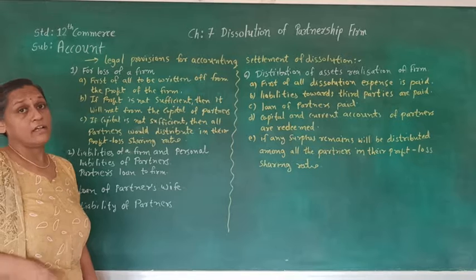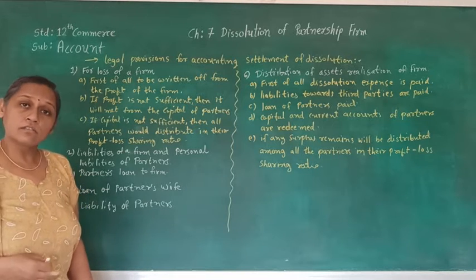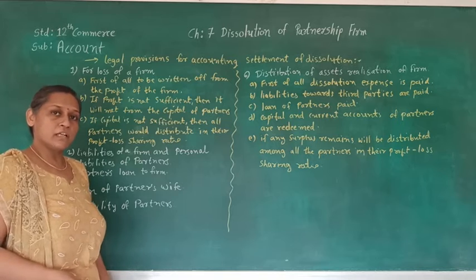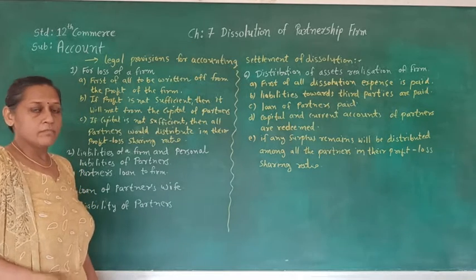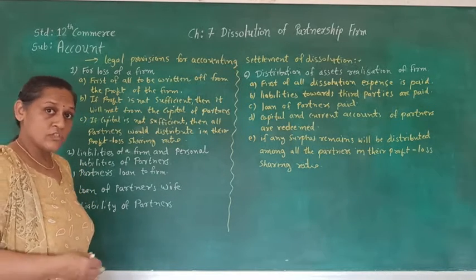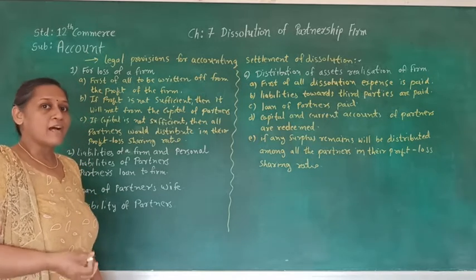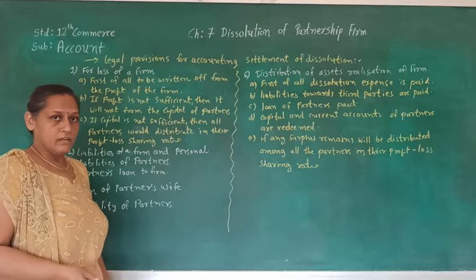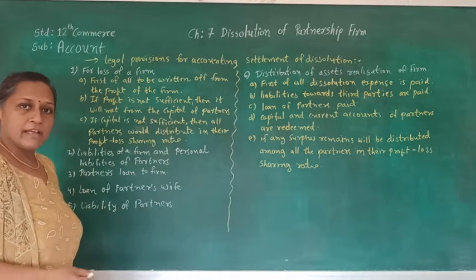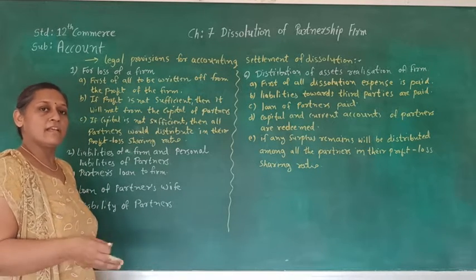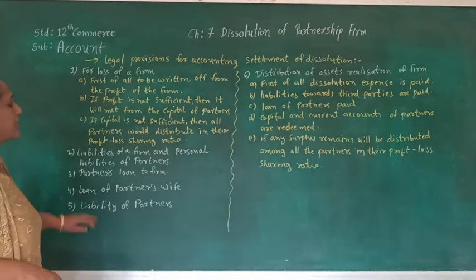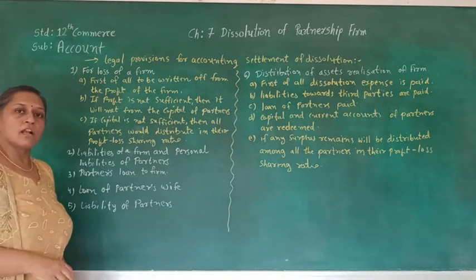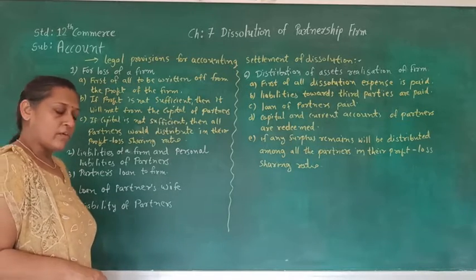For that, very first, from the realization of assets, whatever money comes to the firm, first the dissolution expense is supposed to be paid off. After paying dissolution expense, third party liability is supposed to be paid, and after that, if any surplus is there, then and only then the partner is supposed to get his personal loan from the partnership firm.